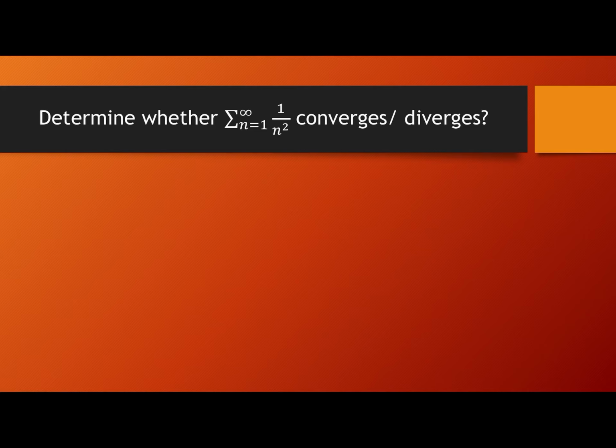So here is a problem. Determine whether sigma n equal to 1 to infinity 1 by n square converges or diverges.